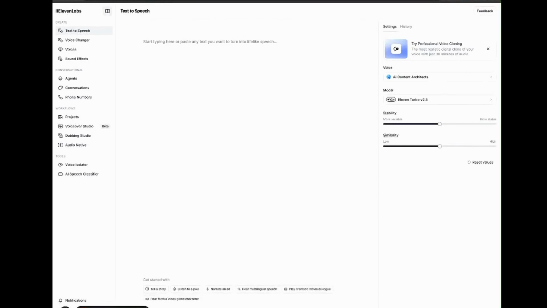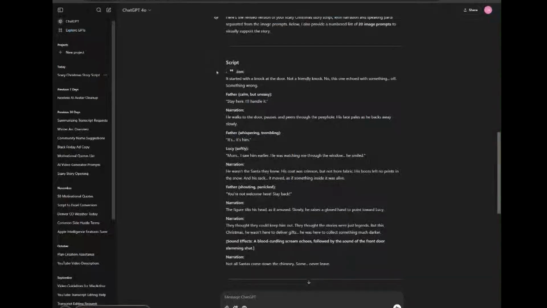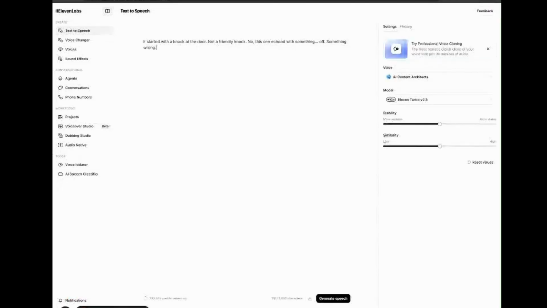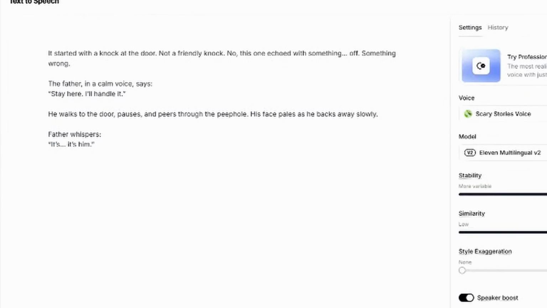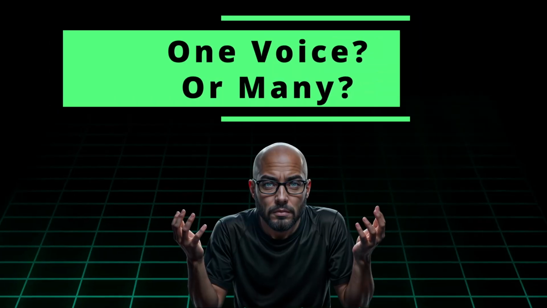To get the best results, we'll paste these line by line. AI voices sometimes make mistakes if they are overloaded with long pieces of copy, and by generating line by line, we can avoid this. Now, instead of creating all 3 voices for this, I'm going to adjust the script a little bit so that it says, "Father said, it's him," but you could also create different voices for each character in your script.